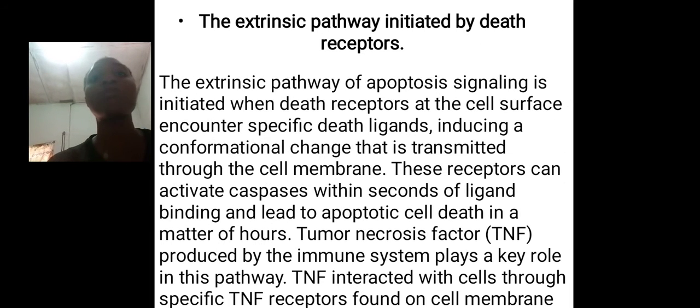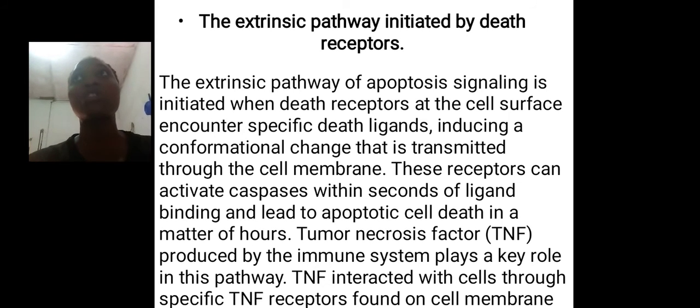The extrinsic pathway is a pathway that is activated by the signaling of death receptors. When death ligands such as tumor necrosis factor bind to the appropriate receptor, the binding of this ligand to its receptor leads to a conformational change in the receptor, which leads to the release of apoptotic proteins housed in the death domain of the receptors.